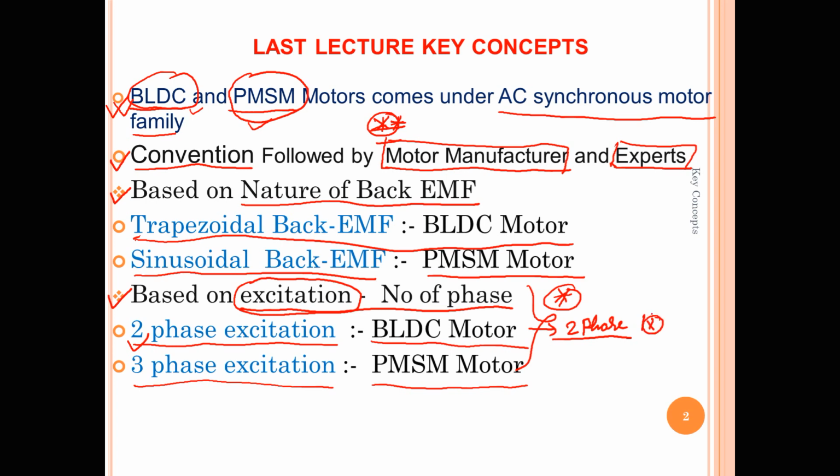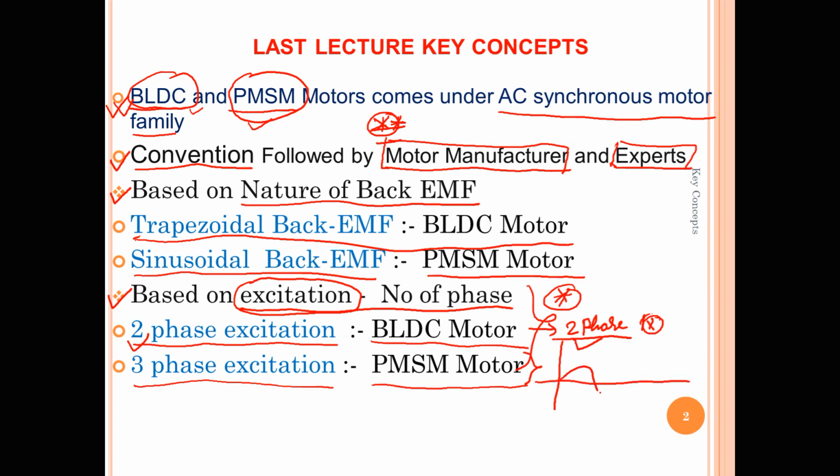Just two phases are in active condition. When we talk about three phase energization, it means the motor has three phases and we are energizing all three.